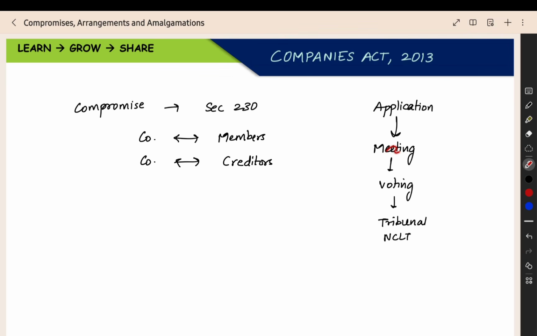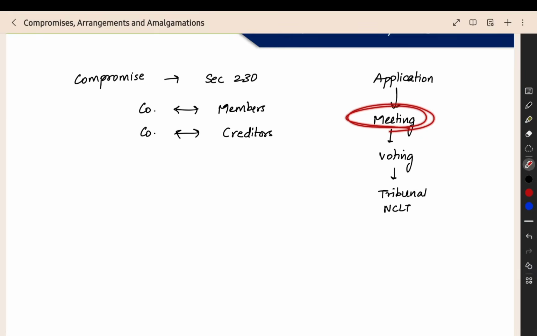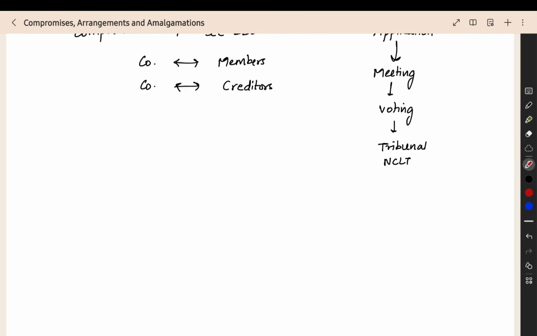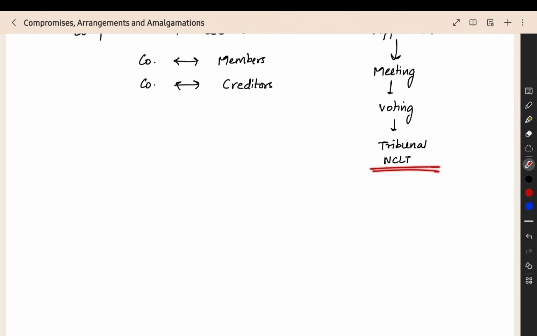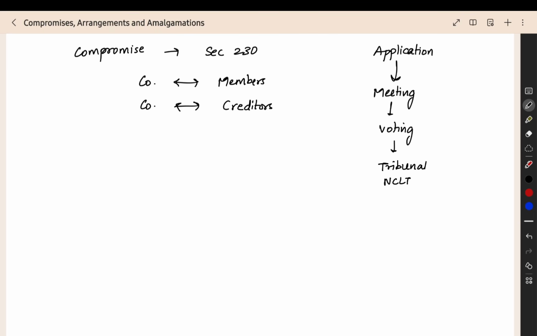After that, the tribunal will give an order to conduct the meeting. The meeting will be conducted as per the tribunal order. In that meeting, voting will happen. After voting, we will submit the result to the tribunal. The tribunal will see whether the specified approval is obtained in the meeting and they will pass an order. So this is the basic structure of section number 230.